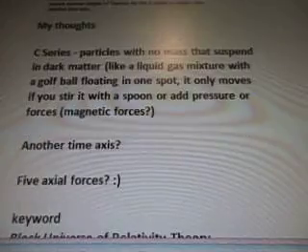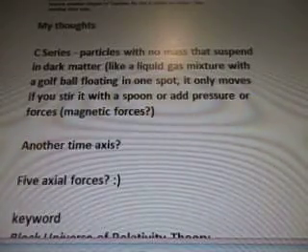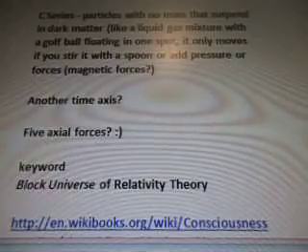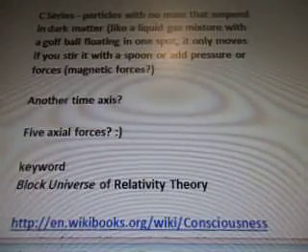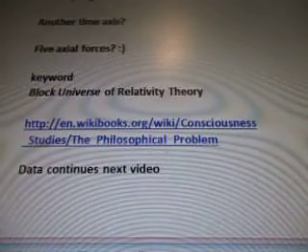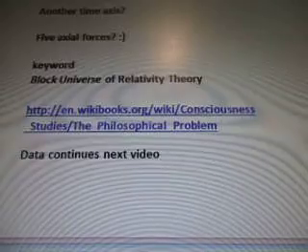My thoughts: C-series particles with no mass suspend in dark matter like a liquid gas mixture, with a golf ball floating in one spot. It only moves if you stir it with a spoon or add pressure or forces, magnetic forces. Another time axis, 5-axial forces. The keyword block universe of relativity theory from en.wikibooks.org will be in the data. Will continue in the next video.